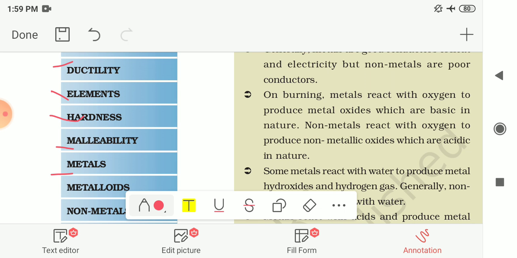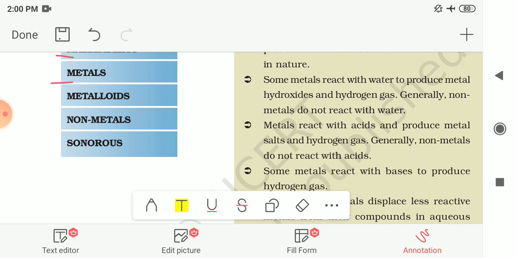The next keyword is metals. The elements which have properties like strength, lustrous, malleable, ductile are known as metals. These are some of the physical properties by which we can define any metal. Next is metalloids.